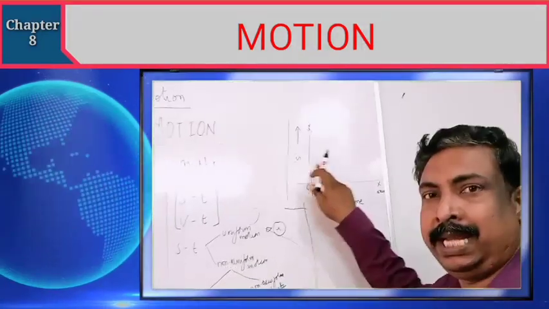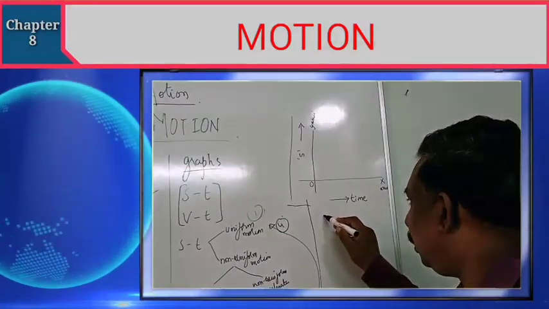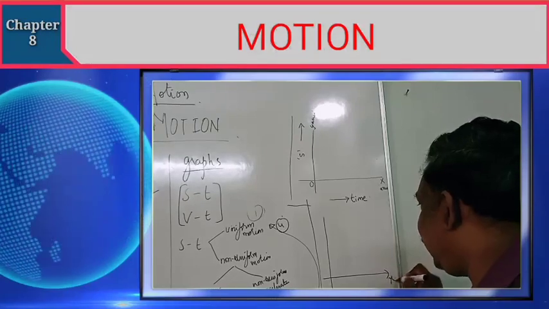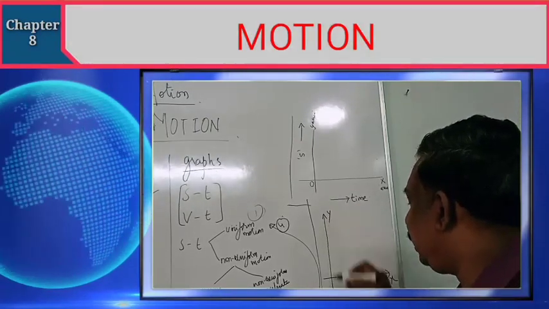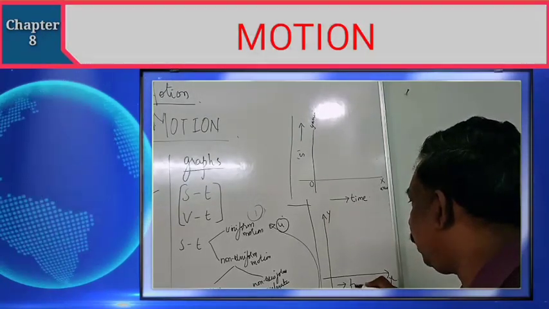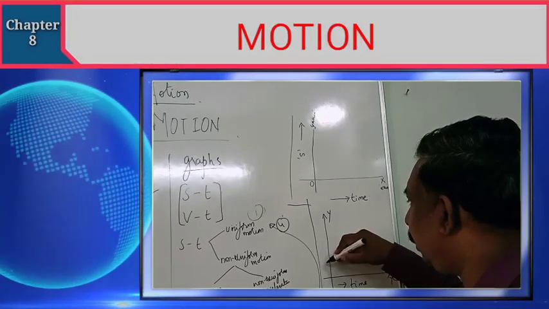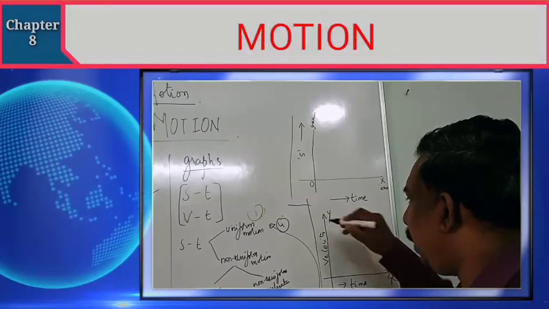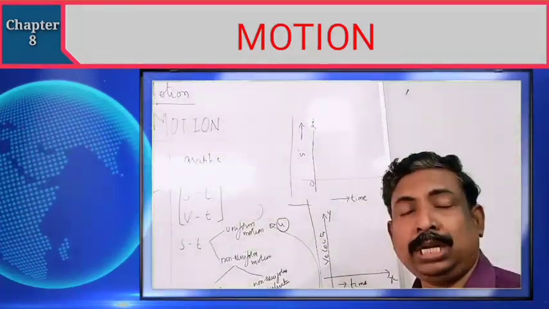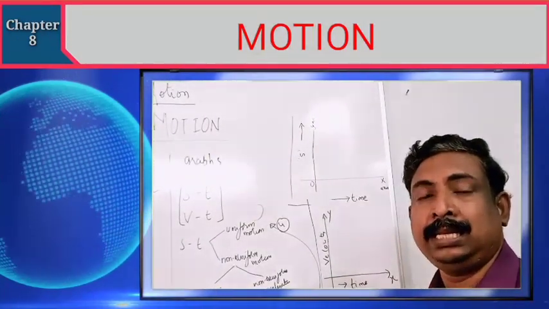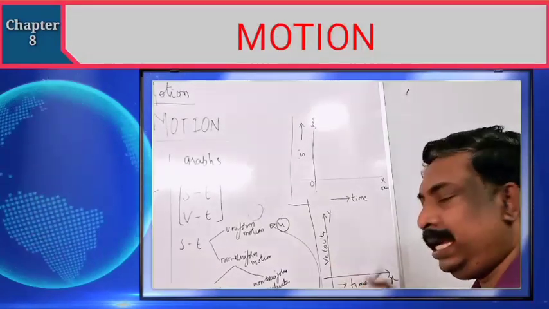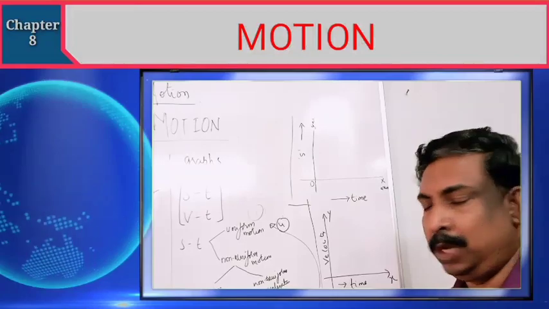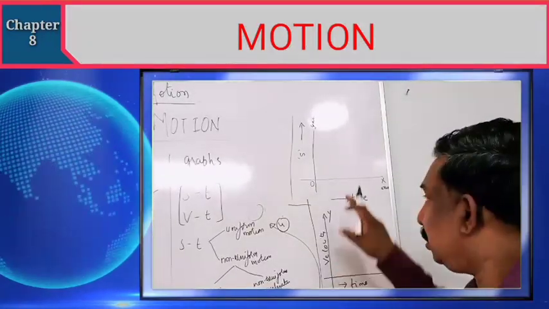That's why we call this graph a displacement time graph. Now the other one. This is the x-axis, this is the y-axis, time. On the y-axis I have taken velocity. What are we going to call this one? These are velocity time graphs. Hope you understood now.